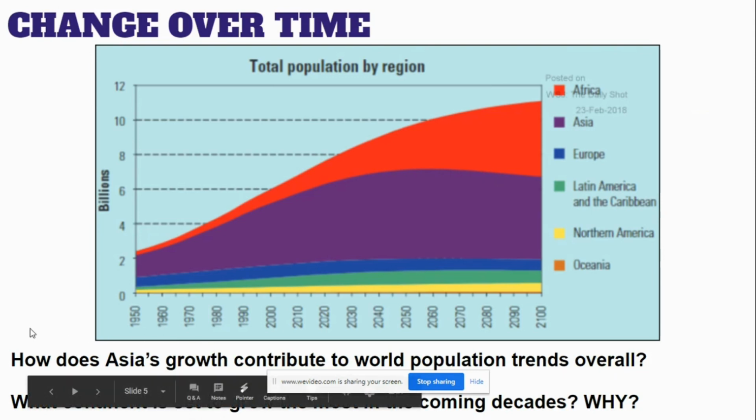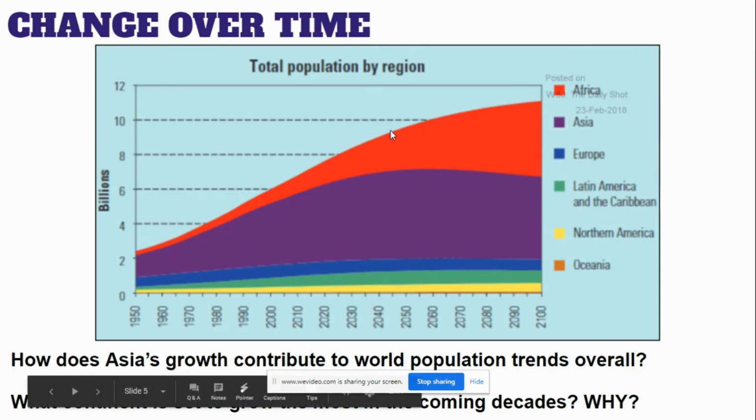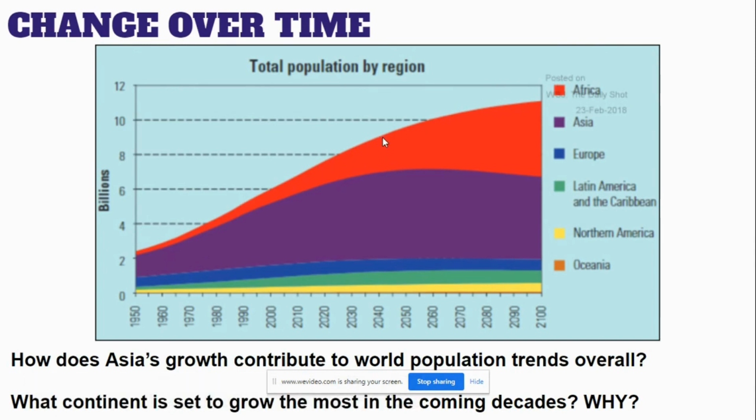What continent, I just covered it up, what continent is set to grow the most in the coming decades? Well, that would be red, Africa. Why? If you think about reasons for having a lot of children, reasons for growth, a lot of it has to do with their standard of living and their levels of wealth. Those are ideas that we've talked about before. Lower GDP, lower standard of living in Africa, more children still being born. That trend not going to change probably anytime in the next couple decades. Asia, however, going to be going through that leveling off process.